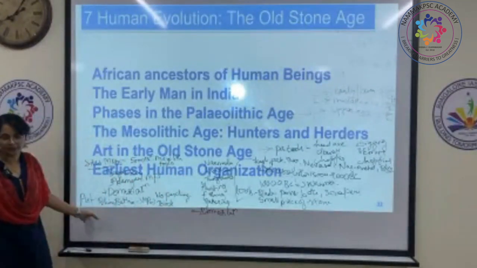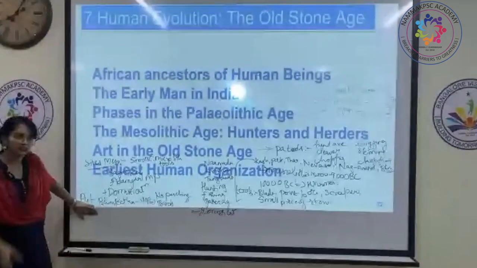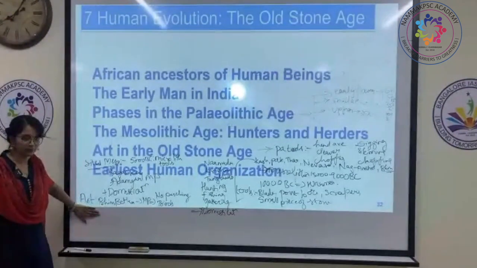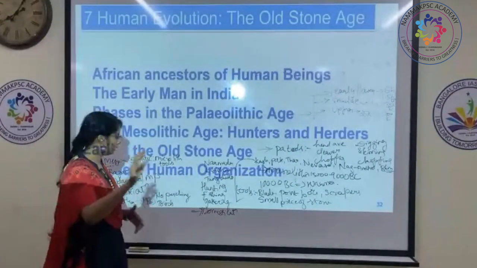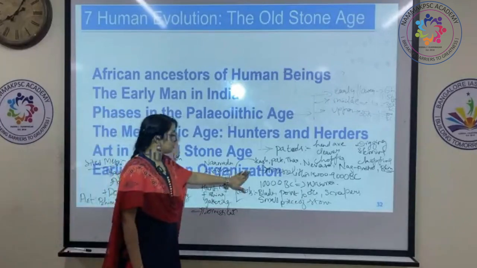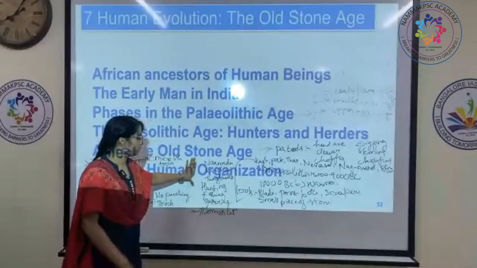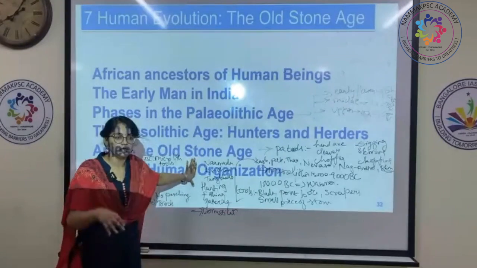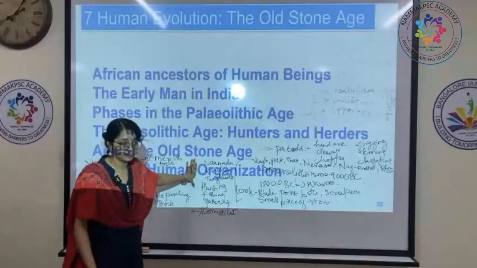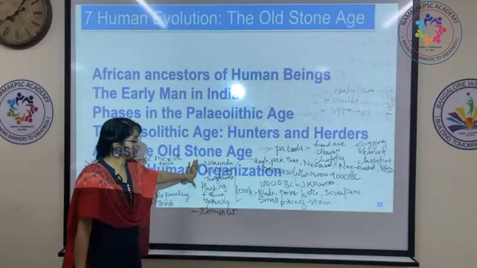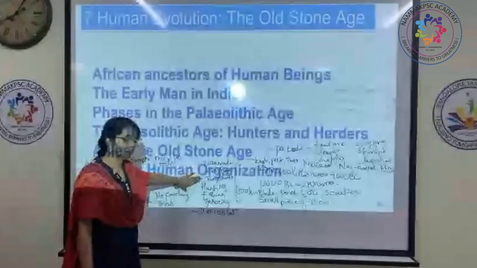So here we also see the art part. The Paleolithic and the Mesolithic art, what do we call? The primitive art of people. So what did this art consist of? We'll talk about it later. And we'll also discuss the settled areas of the later Mesolithic period. We also see the settlements in the Narmada, Krishna, Tungabhadra region.